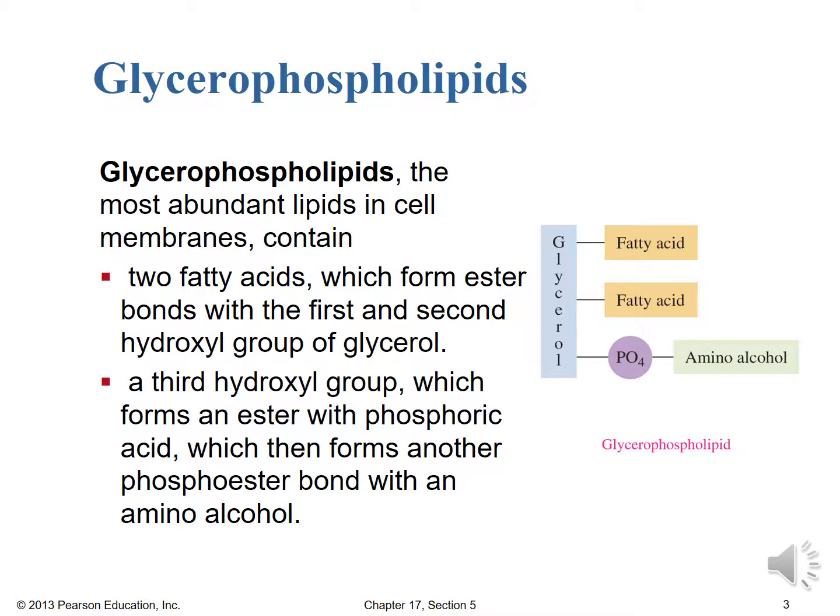The first type of phospholipid we'll discuss are the glycerophospholipids, and these are the most abundant lipids in cell membranes. They're similar to the fats we've described, at least the triacylglycerols, in that they contain two fatty acid residues, so they've made these ester bonds with the first and second hydroxyl group of that glycerol, but in that third position we formed an ester bond with a phosphoric acid that then forms another phosphoester bond with an amino alcohol. And we haven't talked about amines yet. We'll be looking at amines in the next chapter, but we'll obviously take some time here to discuss amino alcohols with respect to the glycerophospholipids in this chapter.